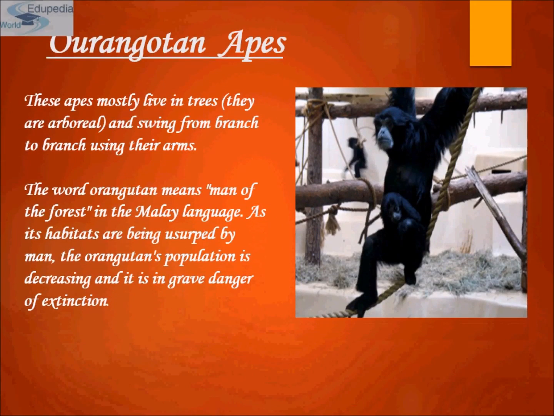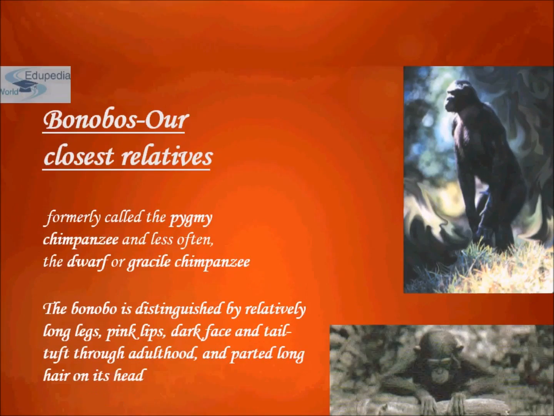These are the orangutan apes. These apes mostly live in trees. They are arboreal and swing from branch to branch using their arms. The word orangutan means man of the forest in the Malay language, as its habitat is being usurped by man. The orangutan population is decreasing and it is in grave danger of extinction.